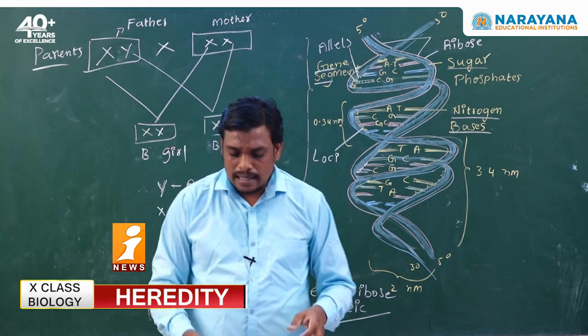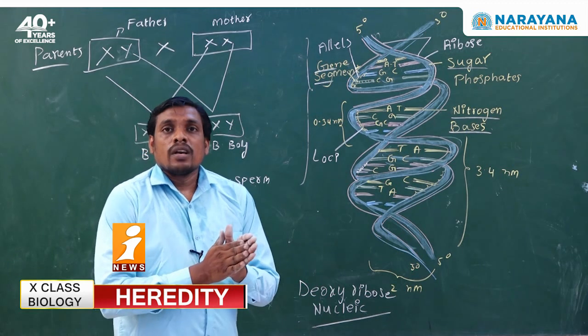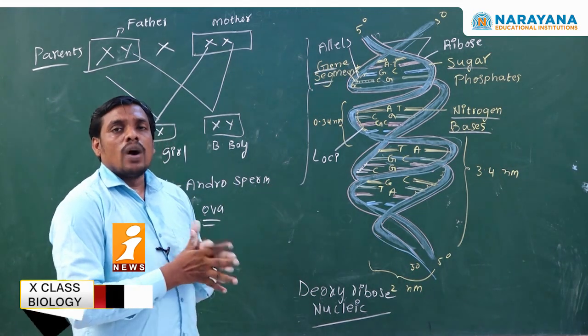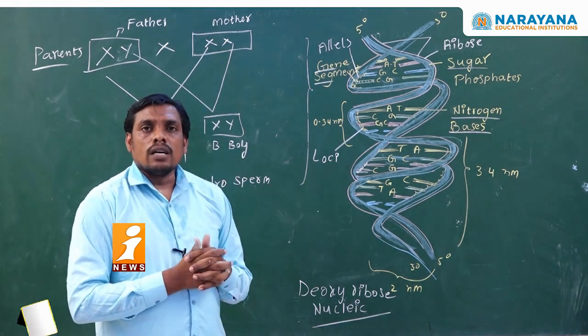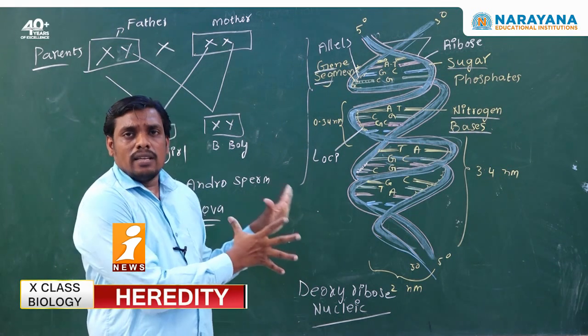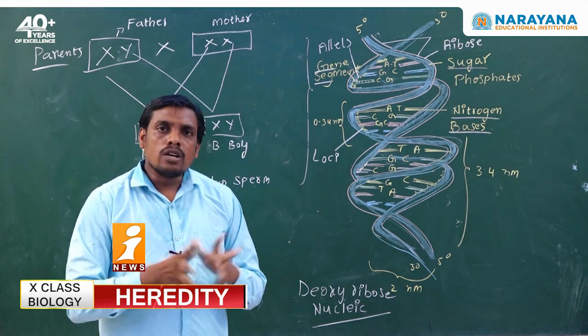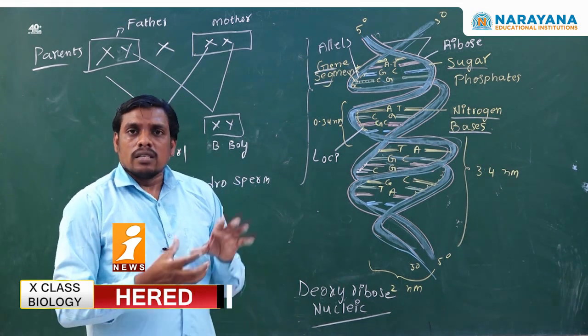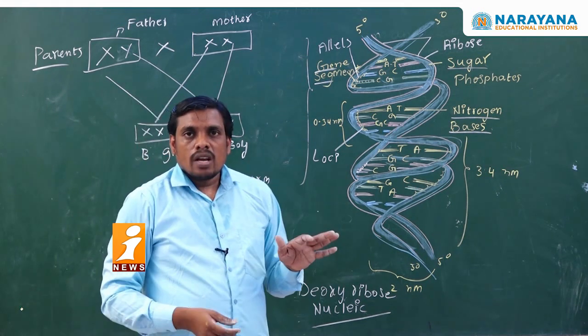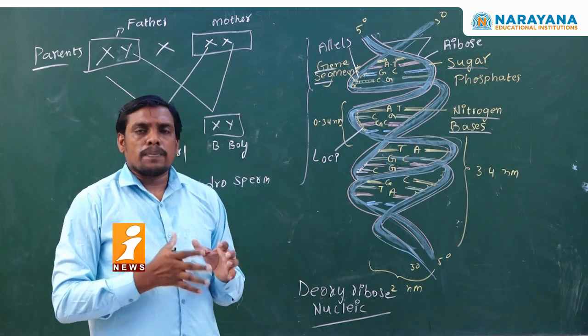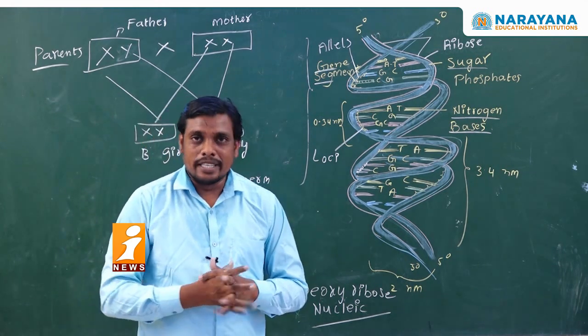So, this is the clear-cut hypothesis that was given by Walter Sutton and Thomas Hunt Morgan, and this theory is also universally accepted by other scientists all over the world. Hence, the chromosomal theory is also successful in explaining inheritance, or heredity.